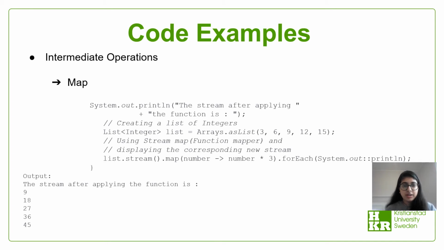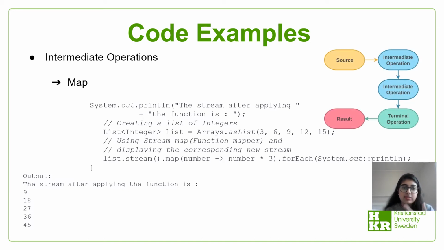Okay, so here we have a map. So map helps us to transform an object into something else. So here we have a simple print statement, then a list of integers. So map function is used here to transform this specific list to something else. We will multiply each number in the list by 3 using the stream.map function. So we used this single line, which is list.stream.map, to multiply each number by 3.